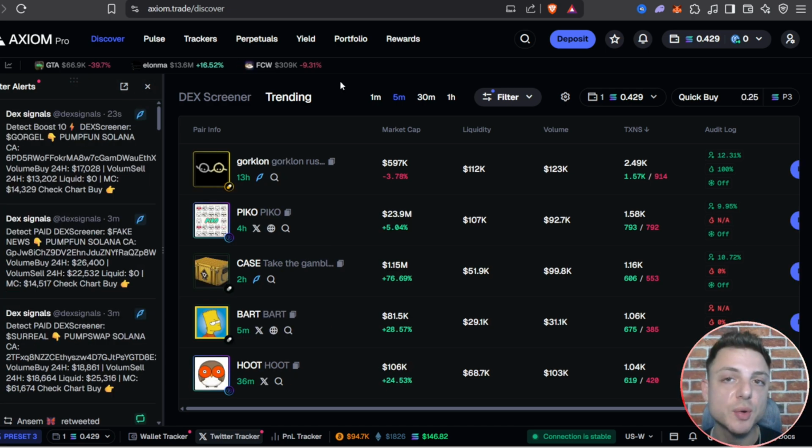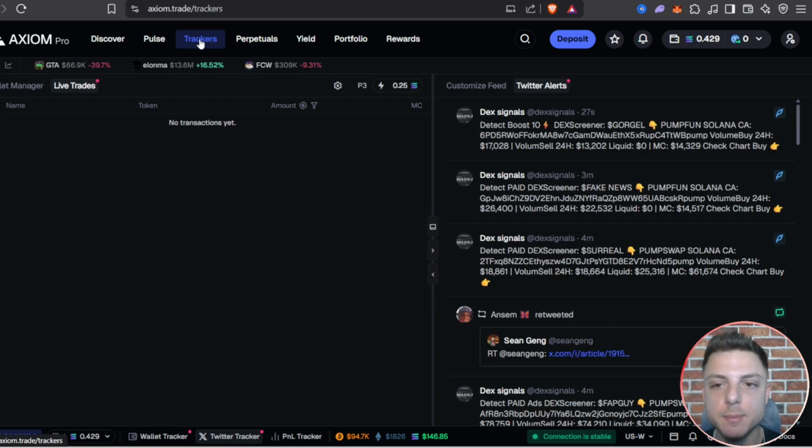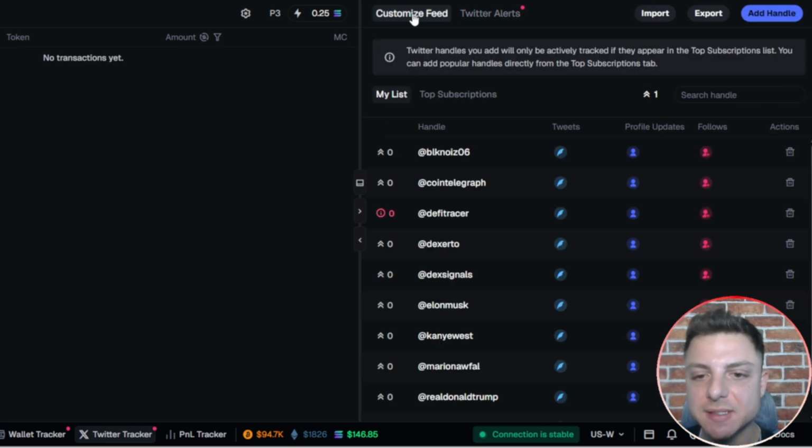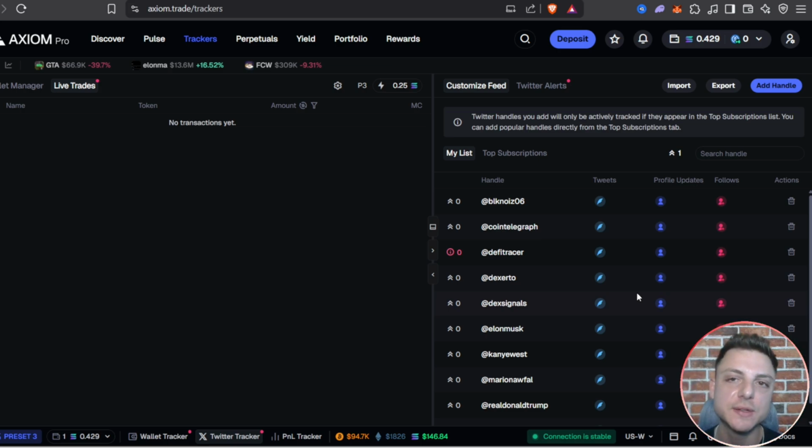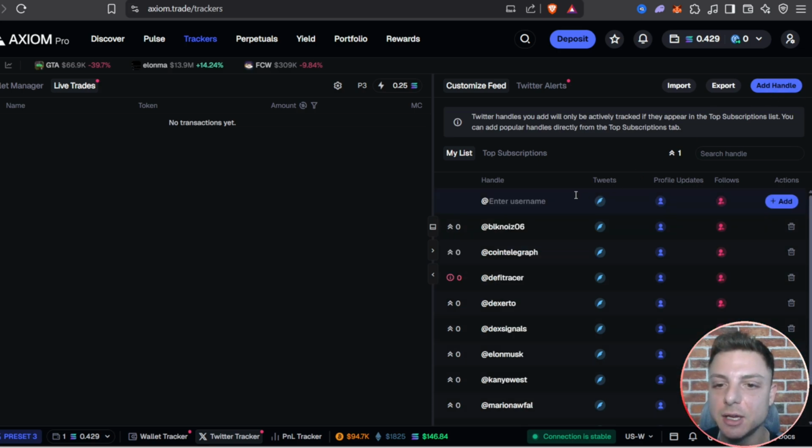To customize the tracker and add specific handles, we'll go over to the tracker tab, and then right here we can see our Twitter alerts. Go over to customize feed, and here I have all of my favorite Twitter handles that I'm following that give some of the best information instantly and can be very, very useful for meme coin trading. So you can go ahead and add those handles in right here. Click add handle and then enter their username, really simply.